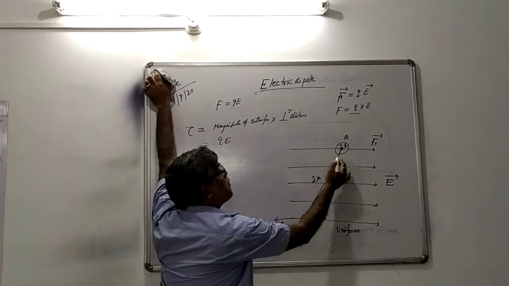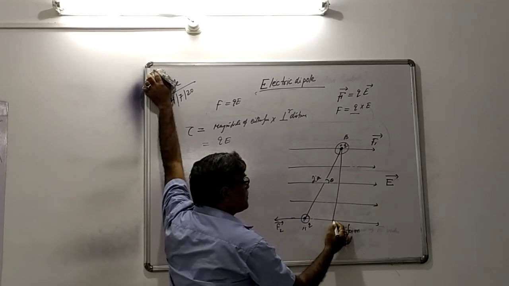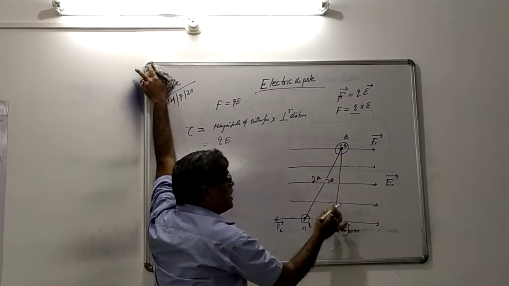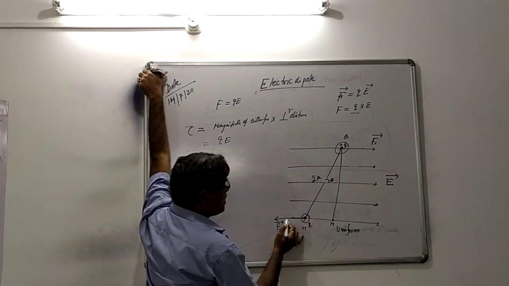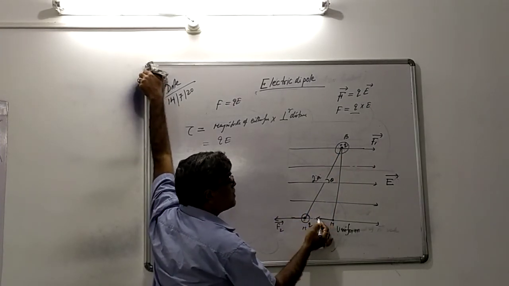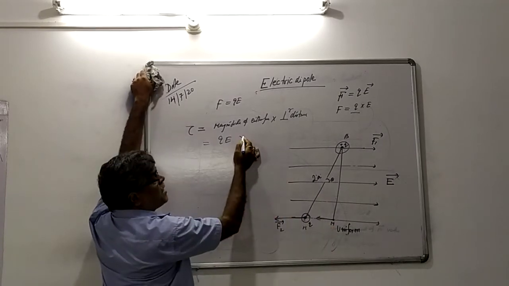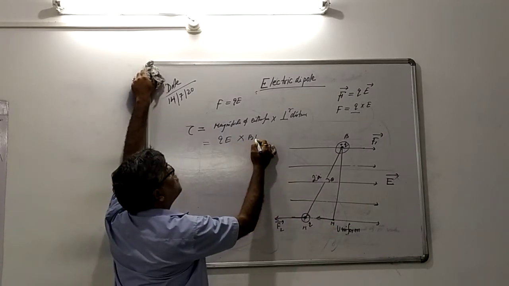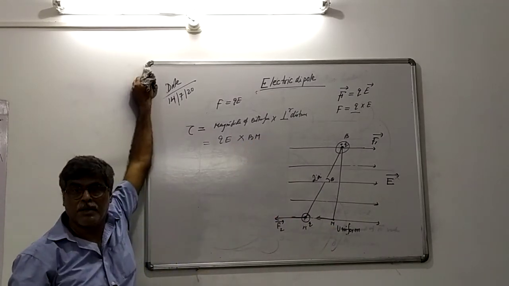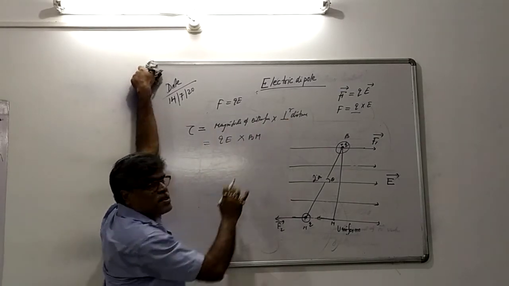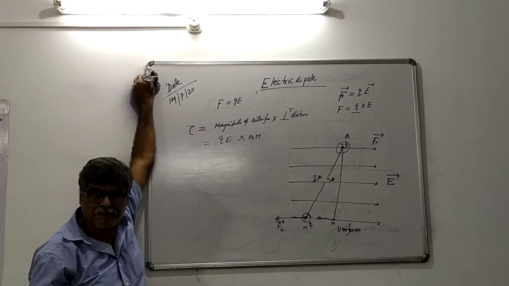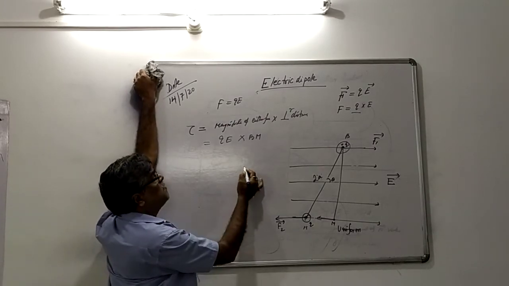QE. And what is the perpendicular distance between them? You draw a perpendicular here. So this is the F1 force and this is the F2. This is also F2. Therefore, what is the perpendicular distance? BM. Force, magnitude of force and perpendicular distance between the two forces. That is BM. Now, how can you find out BM?